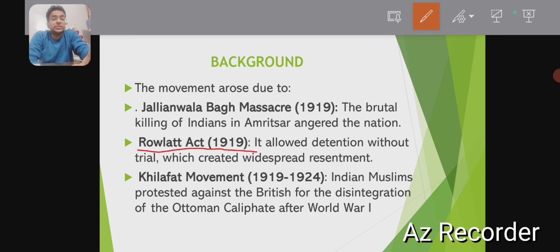In protest of this, several people were peacefully protesting in Jallianwala Bagh in Amritsar on April 13, 1919, the day of Baisakhi, when General Dyer ordered troops to open fire on the people that were protesting. That led to the Jallianwala Bagh massacre, and it created large resentment among Indians. After that, many Indians who had titles given by the Britishers returned them to the British government.